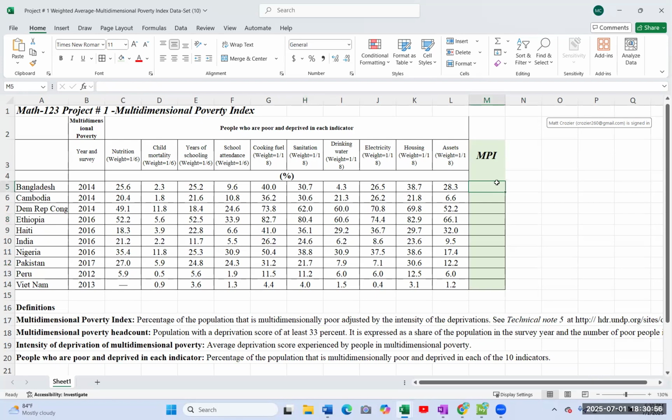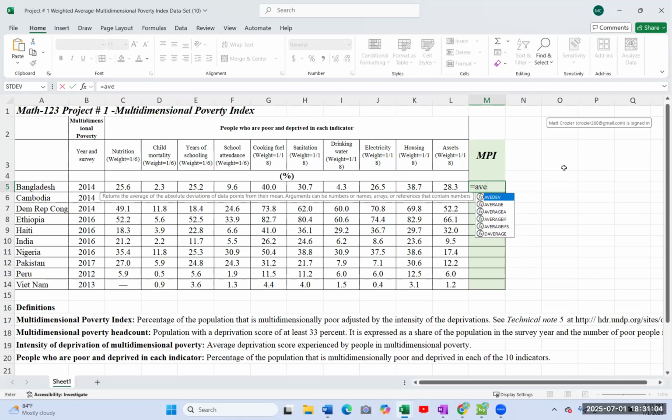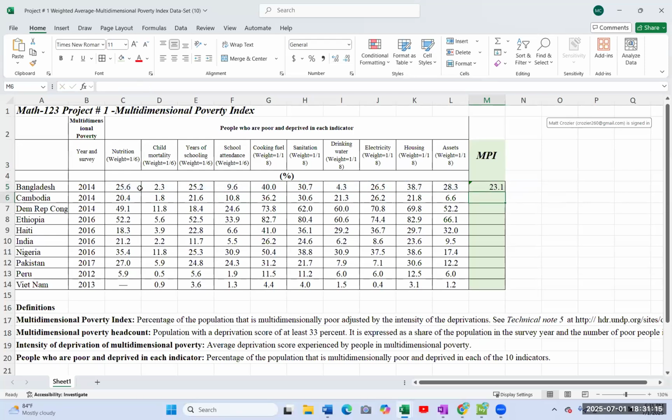All right, so what if we want to do an overall score? Well, I could just do this, watch. I could just hit equal and hit average, and I could average all of these numbers. And there's their score for Bangladesh. 23 is their average. And then I could do the same thing in Cambodia if I click this and put this down. So according to this, more people are at a poor level in Bangladesh than Cambodia. 23 to Cambodia's 19.